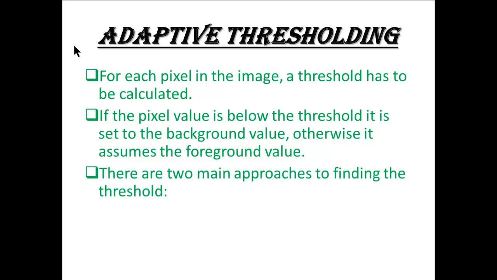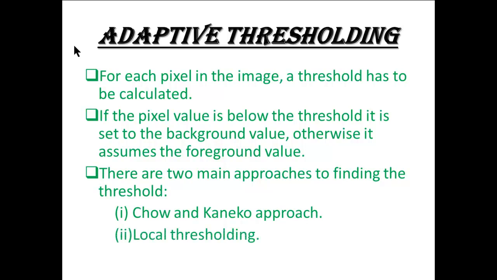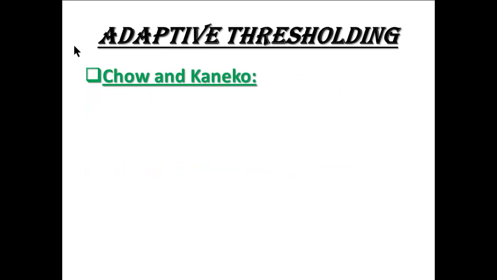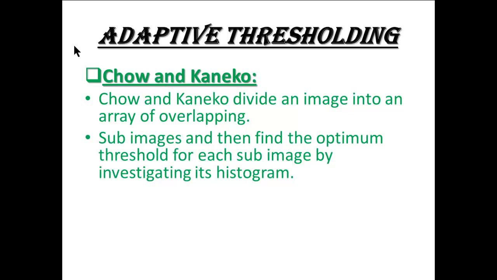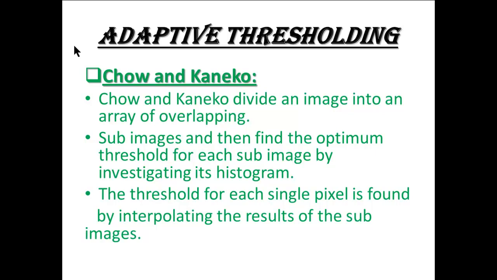There are two known approaches to finding the threshold: the Chow and Kaneko approach and local thresholding. Chow and Kaneko divides an image into an array of overlapping sub-images and then finds the optimum threshold for each sub-image by investigating its histogram. The threshold for each single pixel is found by interpolating the results of the sub-images.